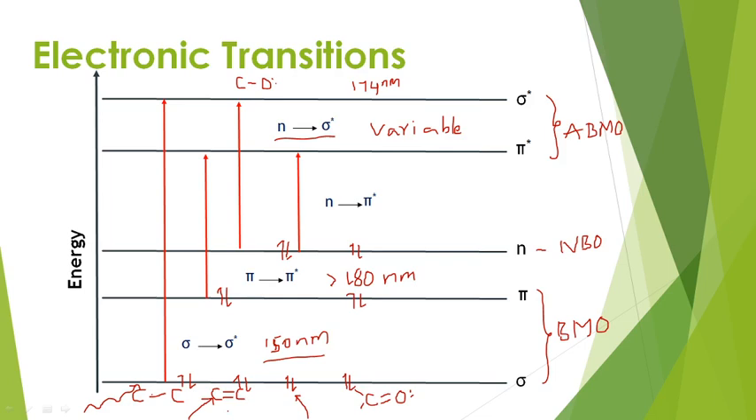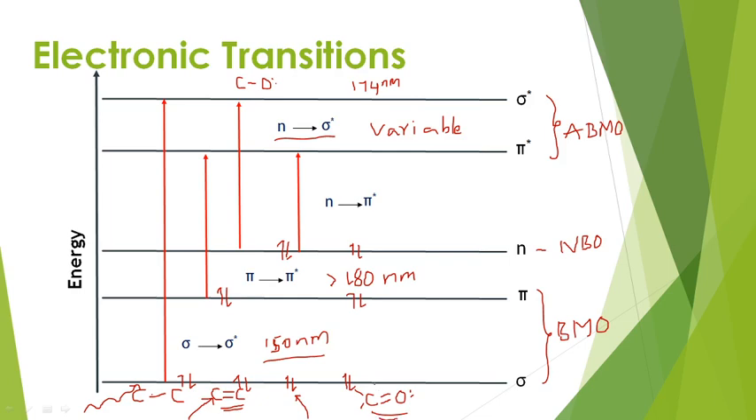How can you differentiate these two? This is a non-polar unsaturated compound and this is a polar unsaturated compound. Polarity arises due to the presence of a heteroatom. Here there is no polarity because two of the same atoms are involved in the unsaturation. So this is a non-polar unsaturated compound which exhibits only the pi to pi star transition. This is a polar unsaturated compound.